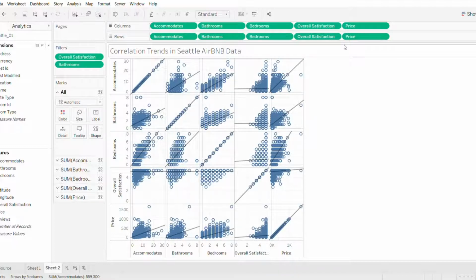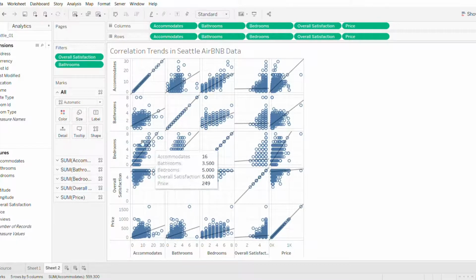At first glance, there don't really seem to be any extremely significant trends. There's a couple that you might expect. As you can see here, as the amount of bedrooms increases, the price increases. And as the amount of bedrooms increases, the number of bathrooms also increases. But there aren't really any trends that are very surprising that, when looking into, you might be able to gain a ton more insight from.